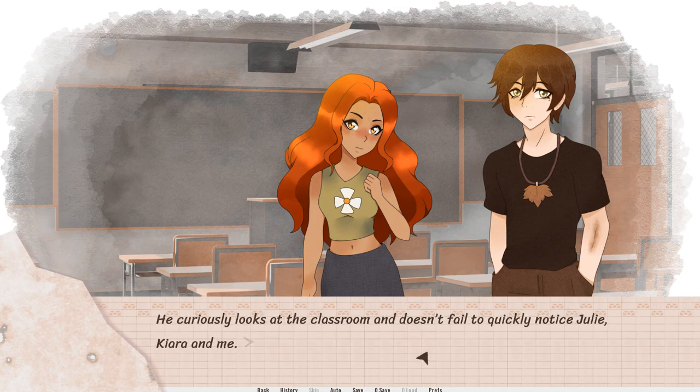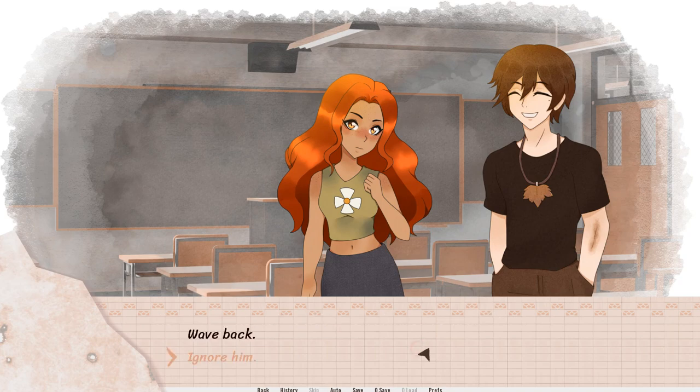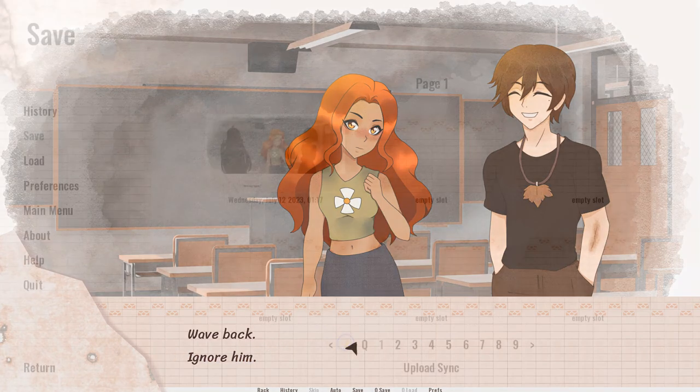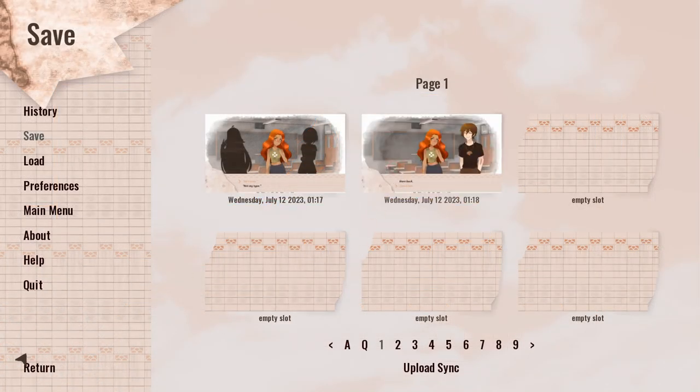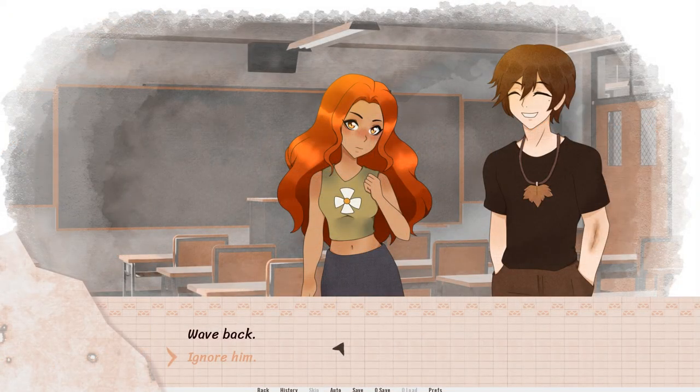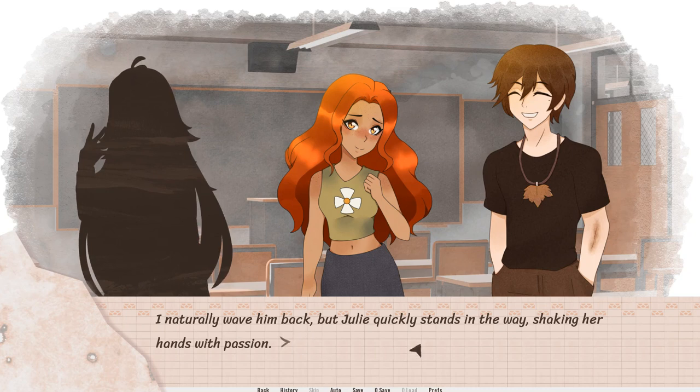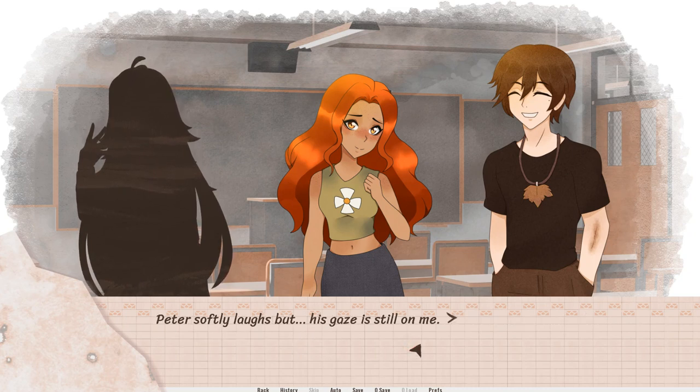He curiously looks at the classroom, doesn't fail to quickly notice Julie, Kiara and me. He puts a gentle smile on his face and waves his hand. Oh. Gonna do another cheeky save. Now, wave back, ignore him. I'm okay to wave to him because it's the girls I don't really want to share with, but with him I do. I'm gonna wave back. Naturally wave back. Julie stands in the way, shaking her hands with passion.